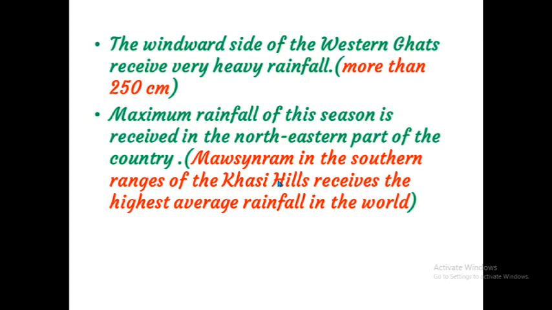That means the northeastern part of our country receives maximum rainfall during this season. Clear? The windward side of the Western Ghat receives rainfall of more than 250 centimeter, and the maximum rainfall of this season is received in the northeastern part of our country, that is Mawsynram, in Meghalaya. Okay.